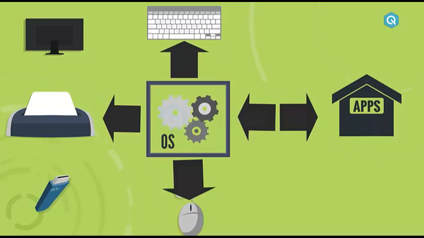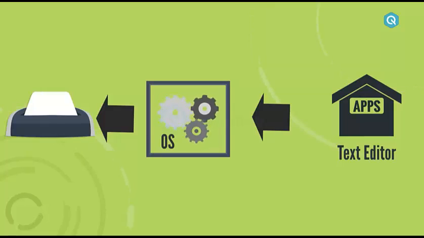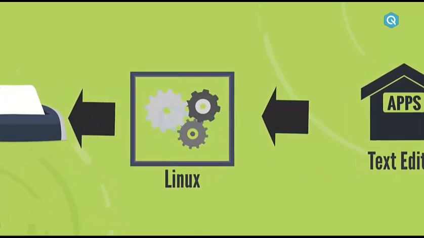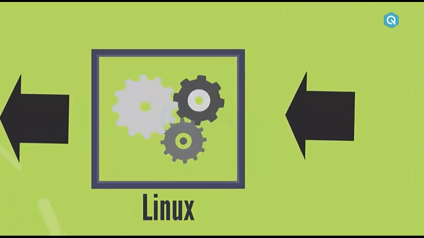To understand this, assume we have a text editor which can print our text files after content creation. Once the content creation task is completed, this application hands over the printing task. The OS communicates to the device driver and sends the right signal to the printer. The text editor application doesn't have to care about how the printer works. It is all handled by the OS. So, Linux is the operating system which acts as the interface between hardware and different applications.